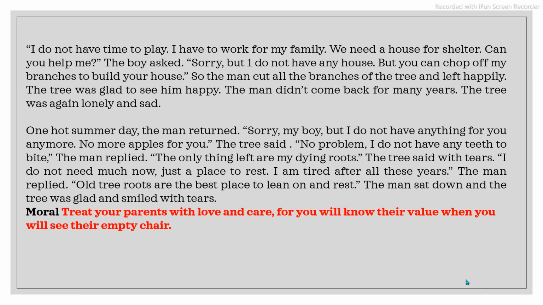We can see this. This is a story of every one of us, and the tree is like our parents. When we are young, we love to play with our mom, dad, and when we grow up, we leave them, and we only come to them when we need something or when we are in trouble.